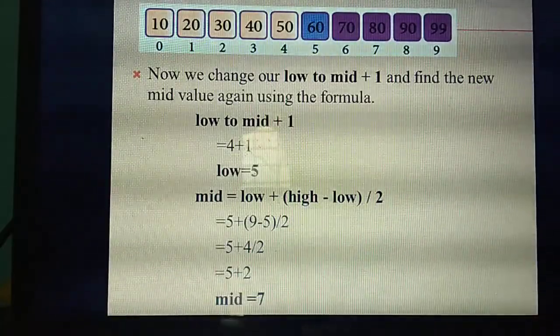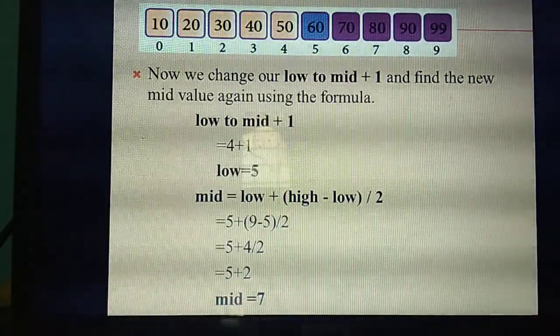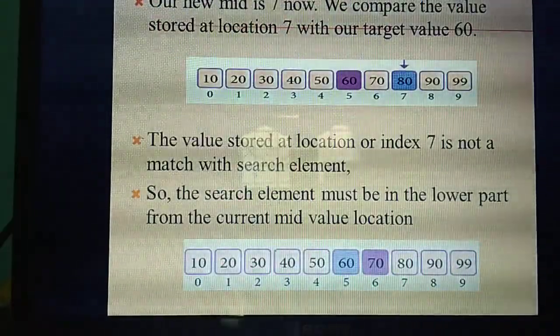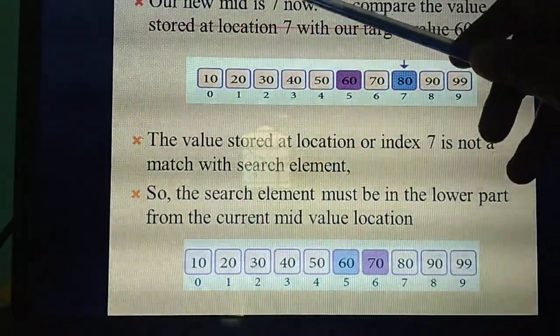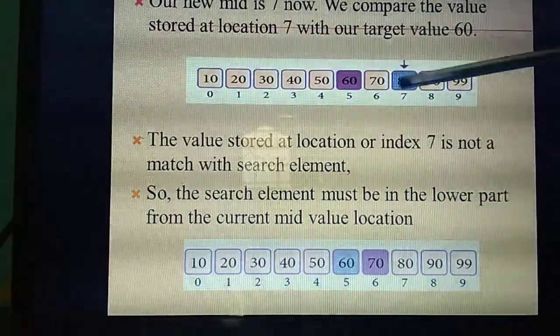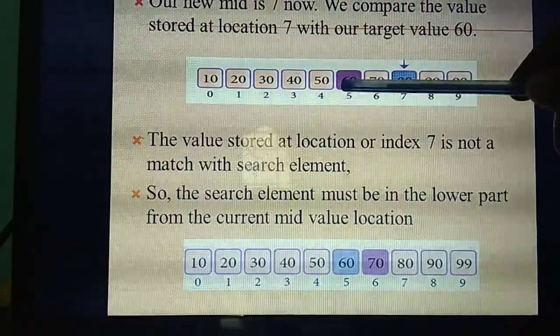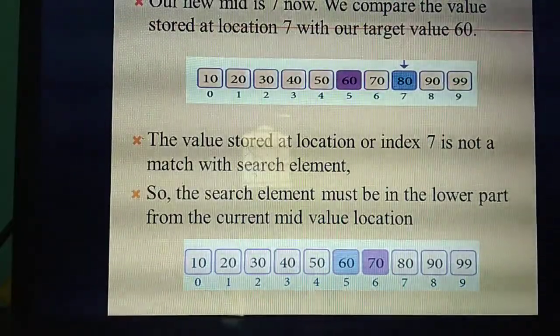80. So does this 80 match your search? No. Listen. So your new mid value is 7. What's the value present in the place of 7? 80. Your target value is 60. So does the search match?